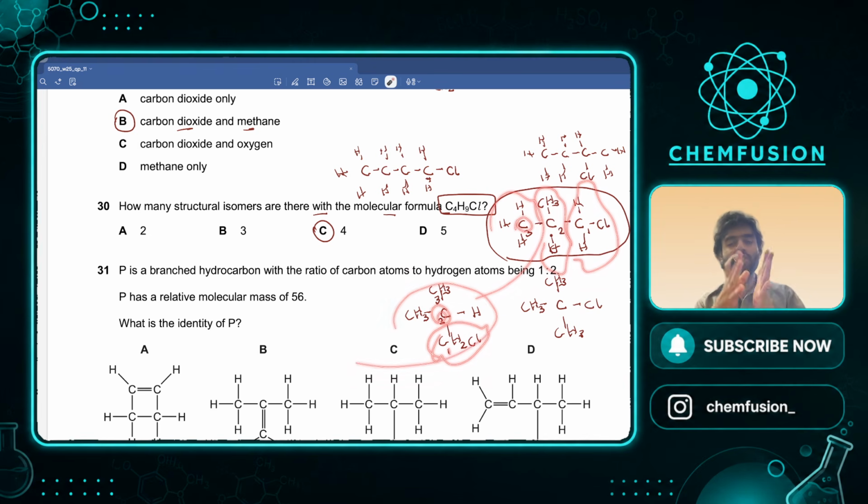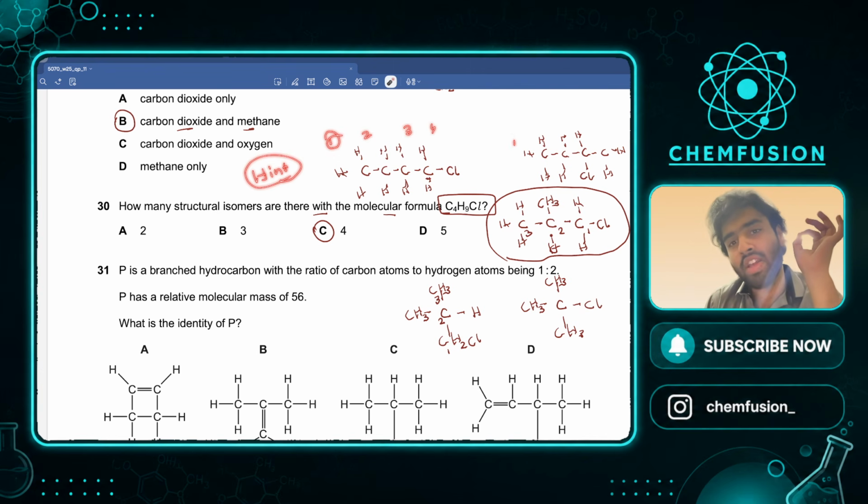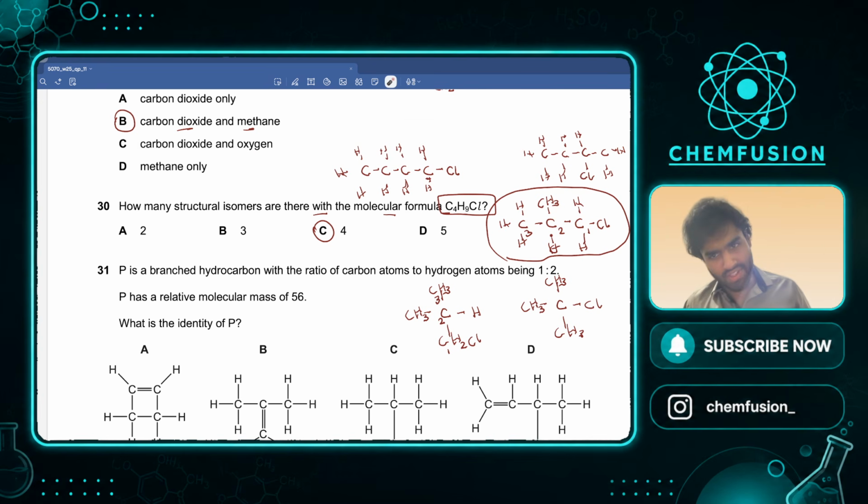So always and always, once you draw two structures ना, always I'll give you a hint. Once you draw two structures ना, उसमें कार्बन की नंबरिंग किया करो और फिर फर्स्ट कार्बन को फर्स्ट कार्बन से compare the second to the second, third to the third. If they're the same, then they have the same structural formula. But for isomers, it has to have a different structural formula.